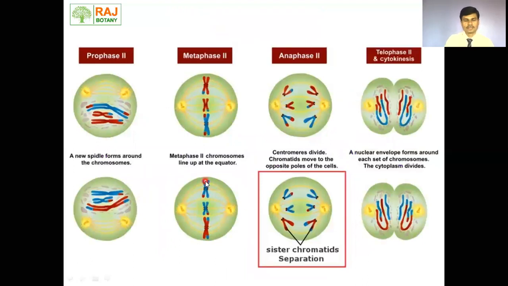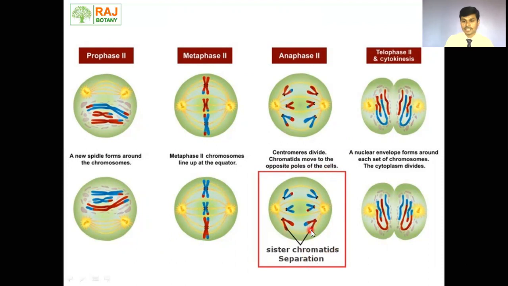Let's summarize the meiosis second part, four stages. Prophase second: a new spindle forms around the chromosomes. We can see that due to aster formation, new spindles are formed. Metaphase second: chromosomes are arranged on the equatorial plate or metaphasic plate. Anaphase second: the centromere divides and chromatids move to the opposite poles of the cell.